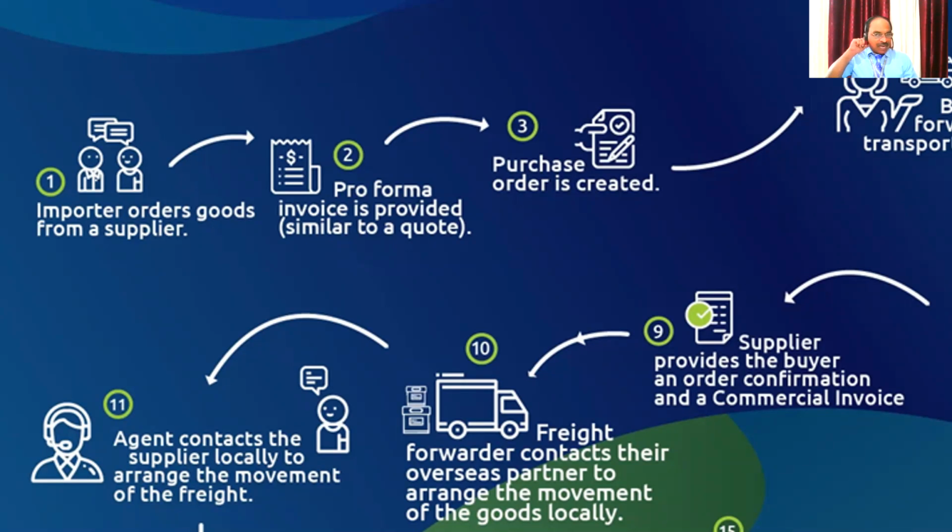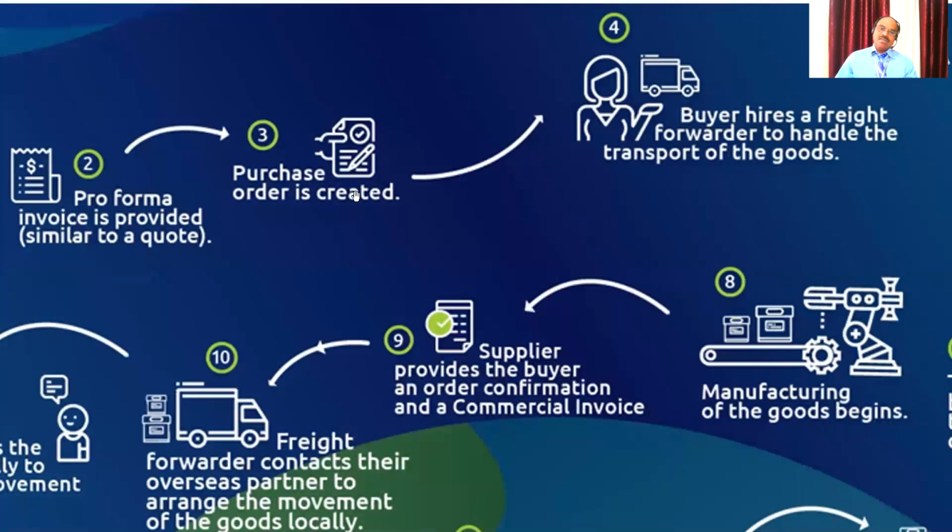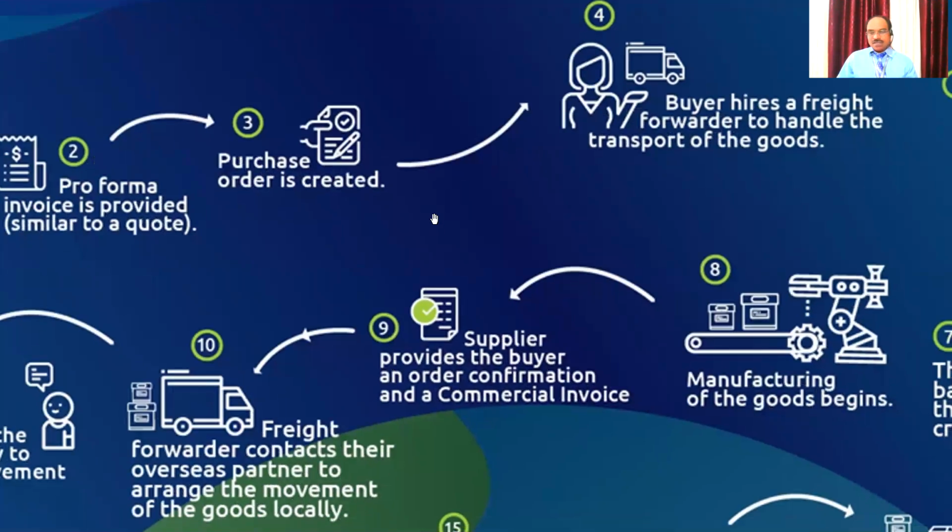Okay, now in the third stage, Melvin received the quote from Cynthia. So what will Melvin do? If Melvin is okay, we have to buy this jewelry. Melvin decided because his friends are asking about this jewelry.